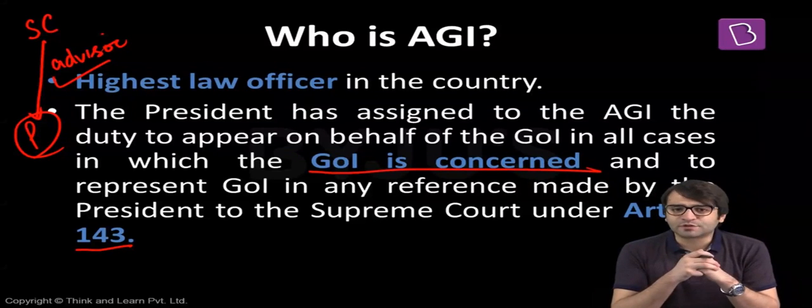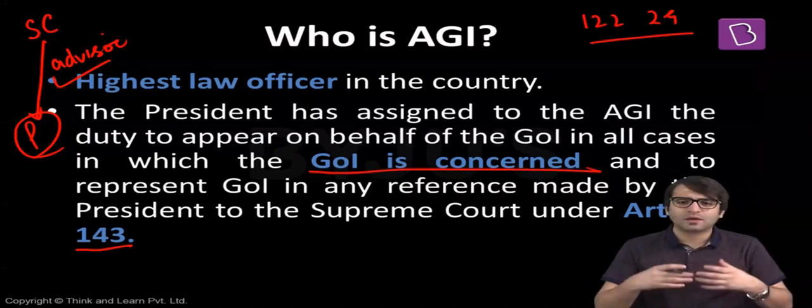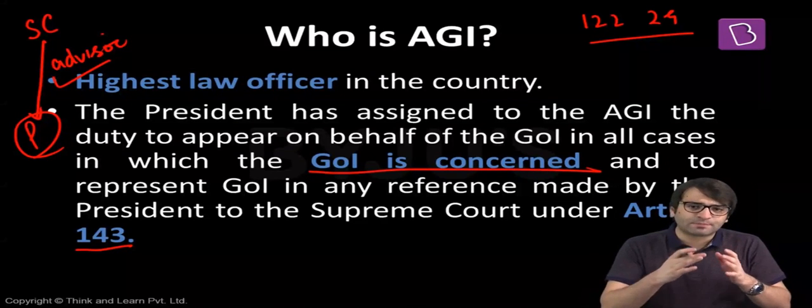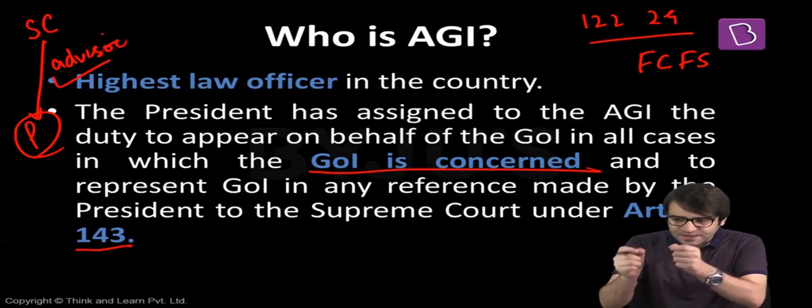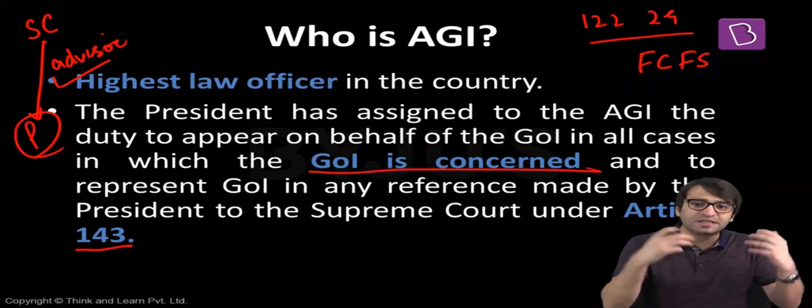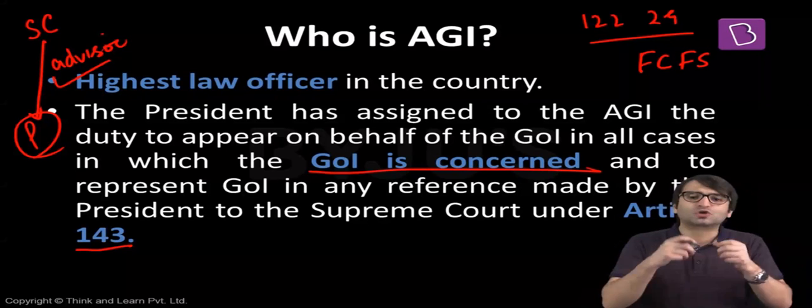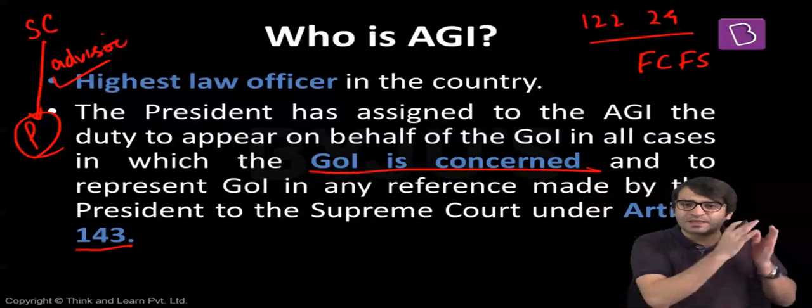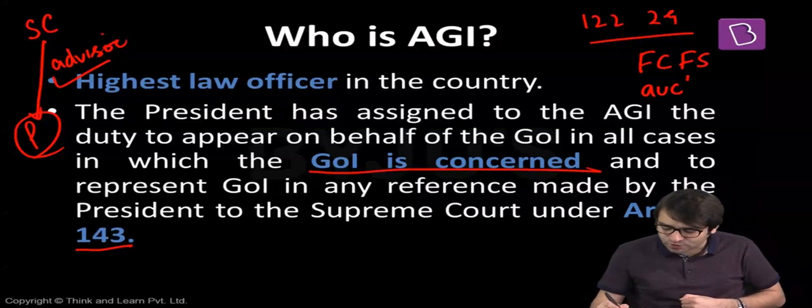A few years ago, the Supreme Court of India cancelled 122 2G licenses. Why? Because the Supreme Court said that the Government of India followed a policy called first come, first serve policy. Through this policy, 2G spectrum was allocated to various corporates. The Supreme Court said this is a flawed policy. You should not have opted for first come, first serve basis for allocating spectrum. Instead, you should have followed the auction route. You should have auctioned the 2G spectrum.